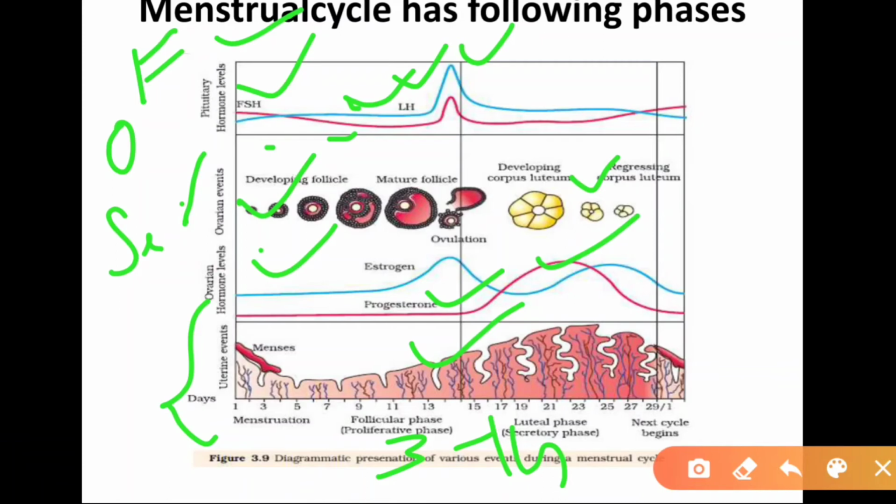If implantation does not take place, then menstruation occurs, in which the endometrium wall disintegrates, and the mucous membrane, including some bleeding and the unfertilized egg, is released from the body. This whole cycle is completed in about 28 days, right?